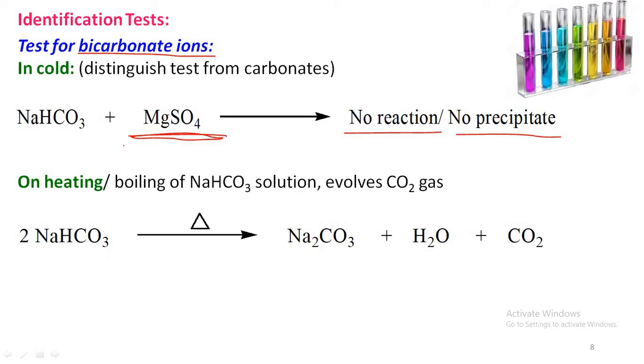And this is one of the distinguishing tests from carbonates. For example, if you perform the same reaction with carbonates, it produces a precipitate in cold condition. But bicarbonates, on reaction with magnesium sulfate in cold condition, give no reaction and no formation of precipitate. That indicates that bicarbonates are present.